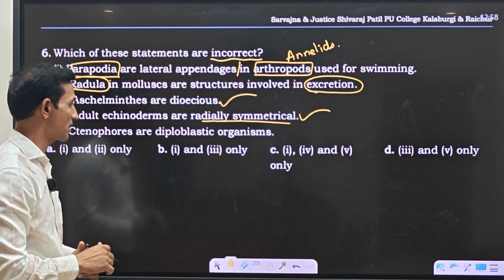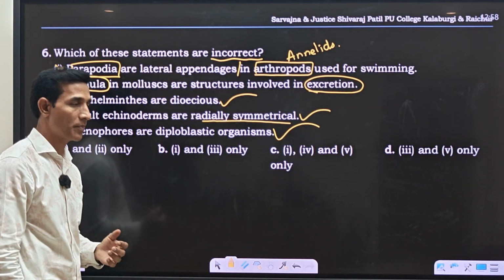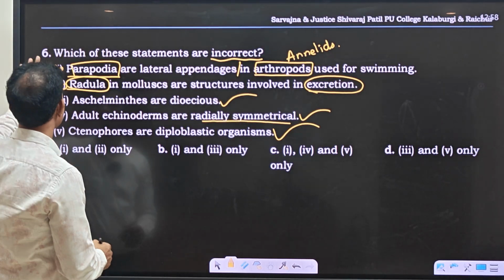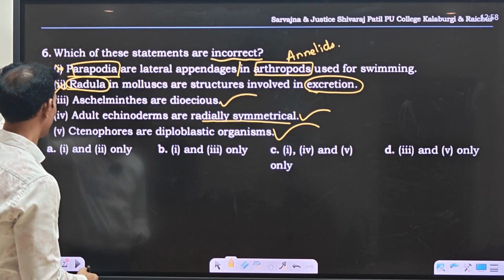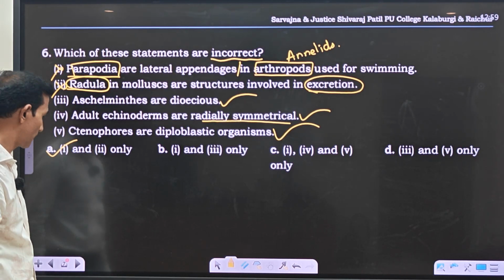Ctenophores are diploblastic organisms. Ctenophores as well as coelenterates are made up of two wall layers, so they are called diploblastic organisms. So we have two options wrong here, the first one and the second one. So the answer is A, 1 and 2 only.